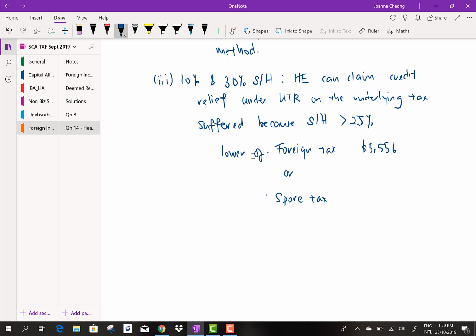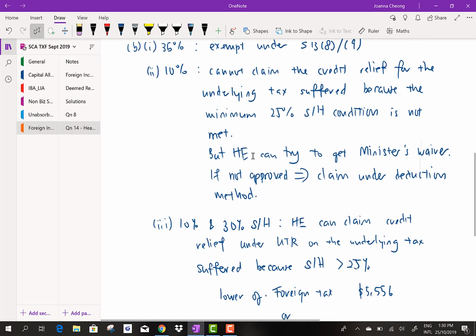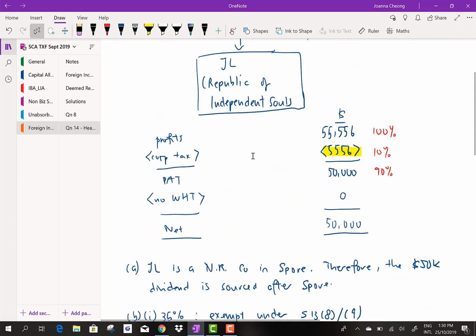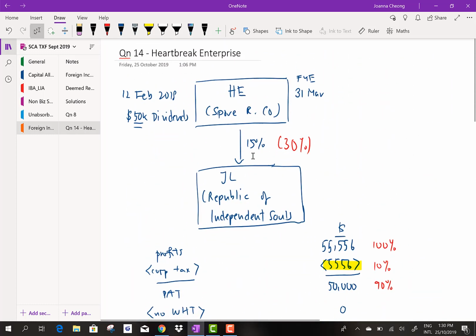However, we are not sure how much tax will be paid on the dividend in Singapore, because there is no other further information provided in this question pertaining to HE. So this will be the answer for question number 14. Thank you.